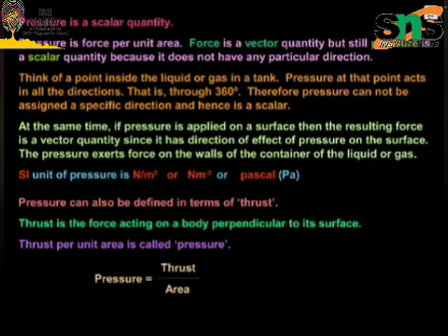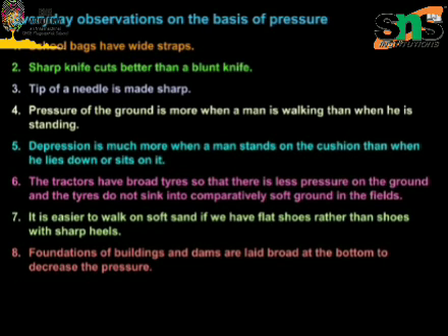The thrust on unit area is called pressure. So pressure is given with the formula thrust by area, and the unit of pressure is Pascal or N per meter square or N m minus 2. In honor of the scientist Blaise Pascal, the unit of pressure is Pascal, and it is denoted by the letter capital P and small a, that is Pa. Okay, so this is all about thrust and pressure.